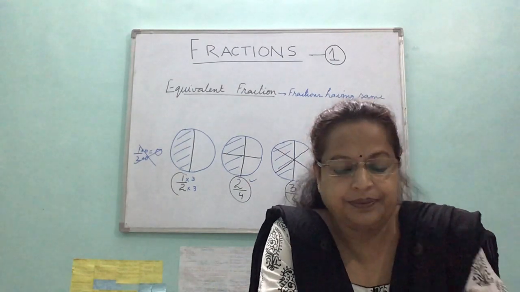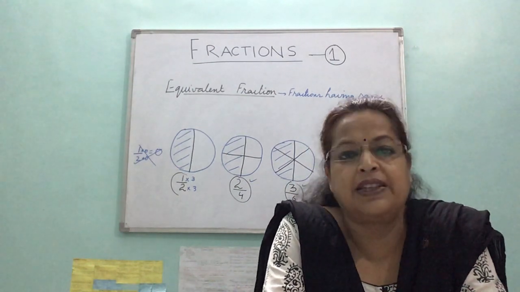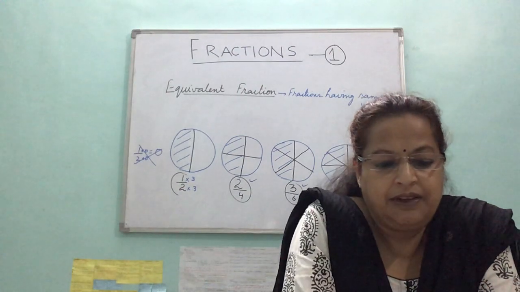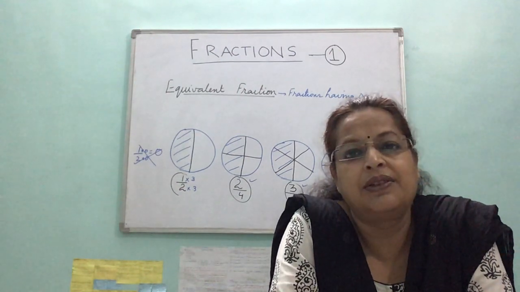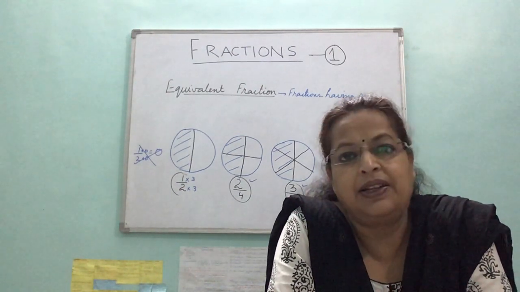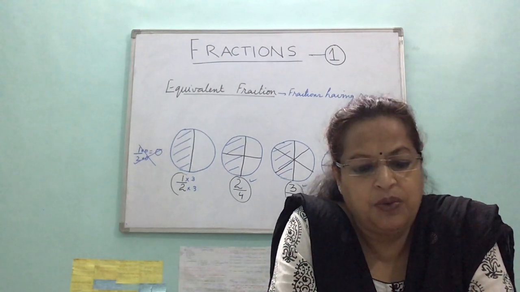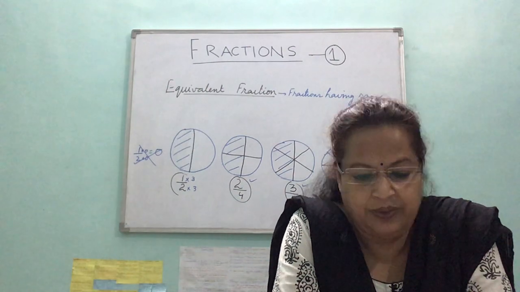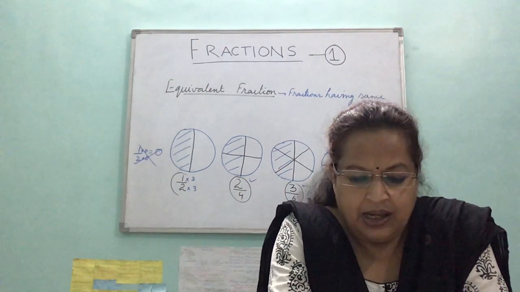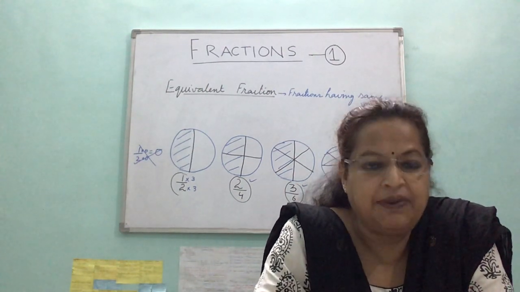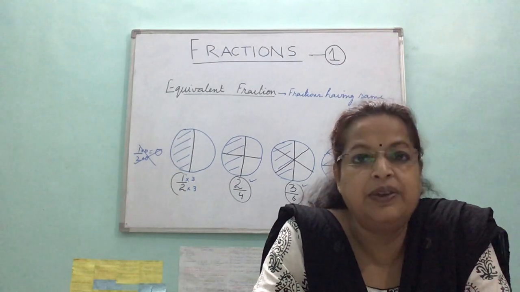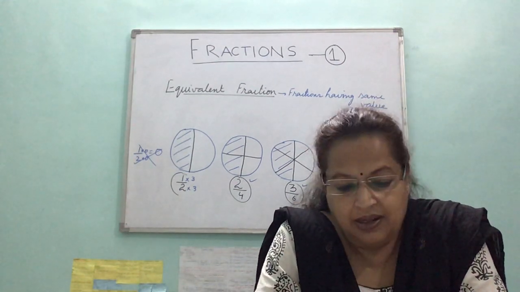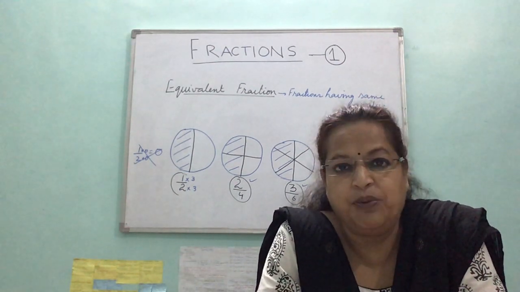On page 57, there is definition of equivalent fractions, that also you will write in your notebook. Two or more fractions representing the same part of a whole are called equivalent fractions. Then the rule which is given there, after that definition you will write the rule which is given below, which is highlighted with blue color.